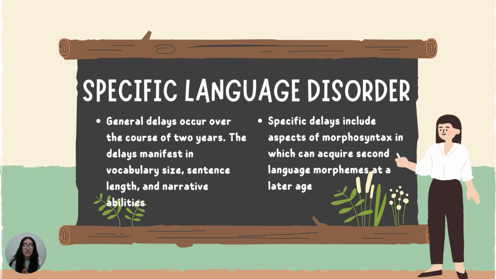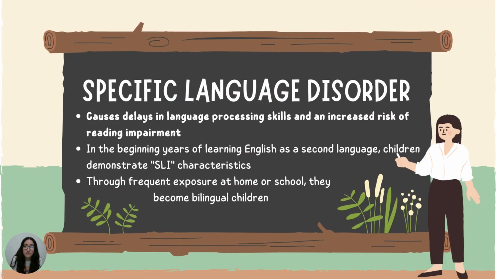As you can see here, general delays occur over the course of 2 years. The delays manifest in vocabulary size, sentence length, and narrative abilities. Specific delays include aspects of morphosyntax, in which they can acquire second language morphemes at a later age. SLI causes delays in language processing skills and an increased risk for reading impairment.